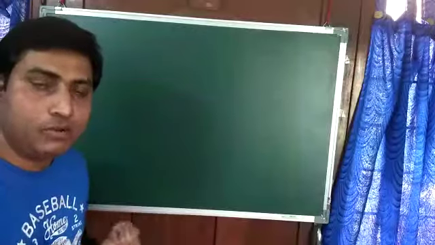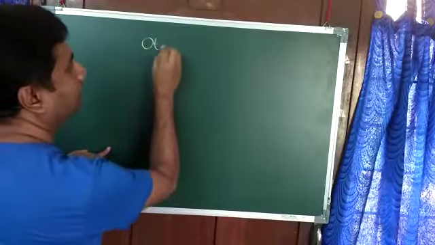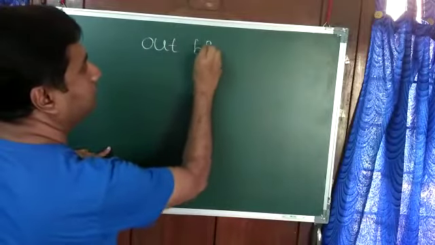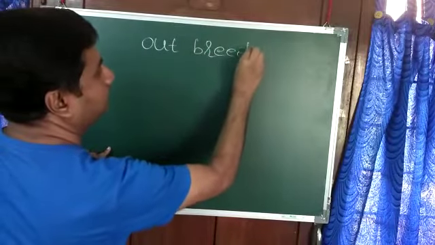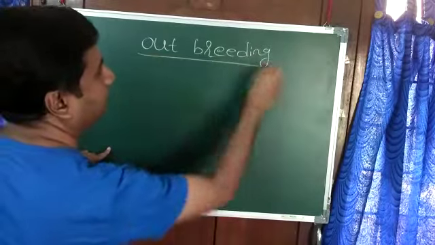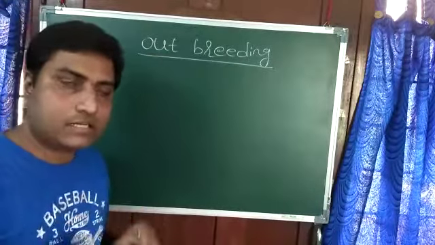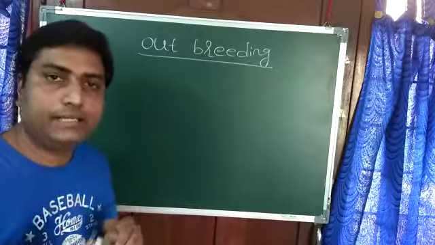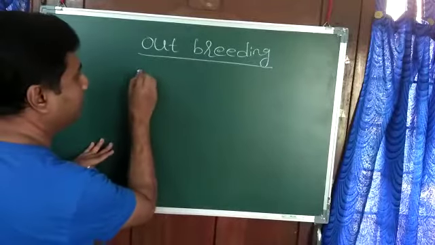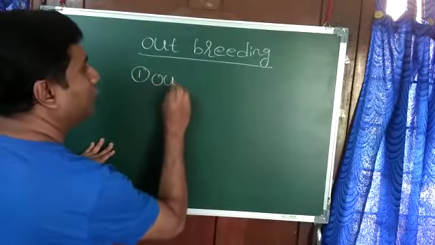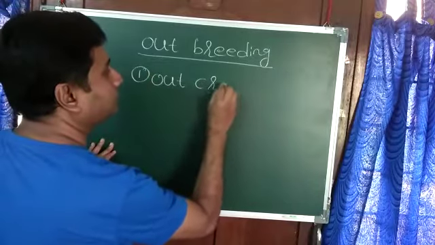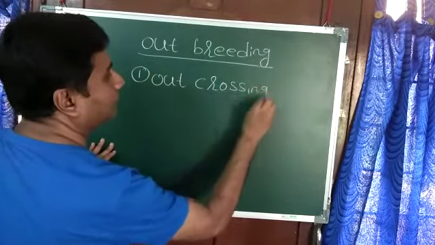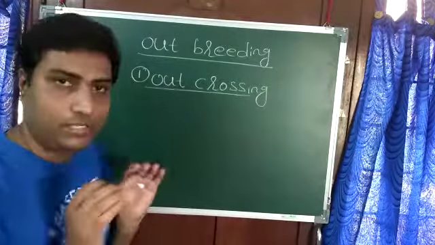Okay students, now let us study about outbreeding. As we discussed in the first session, in outbreeding there are three types. First one is outcrossing. Now what is outcrossing?